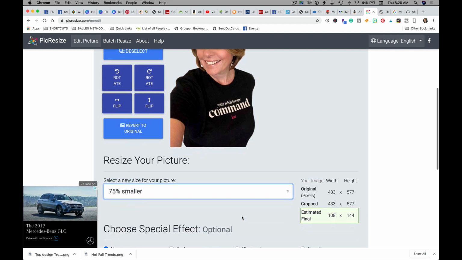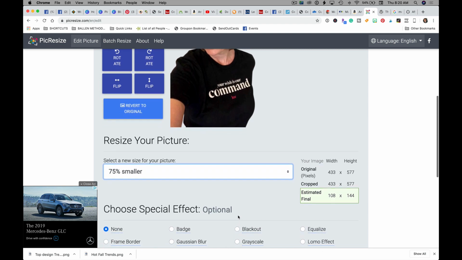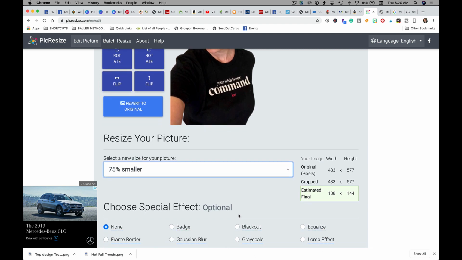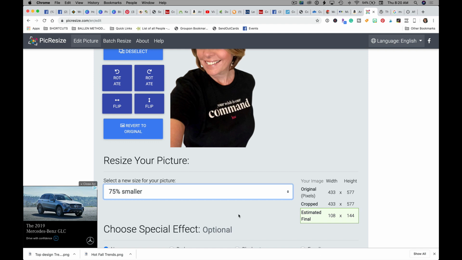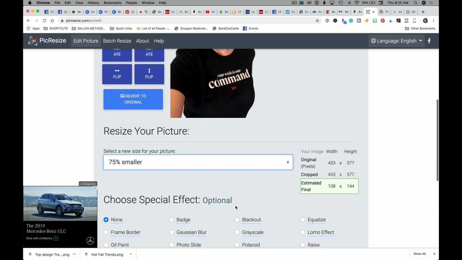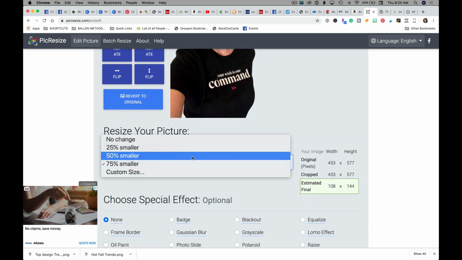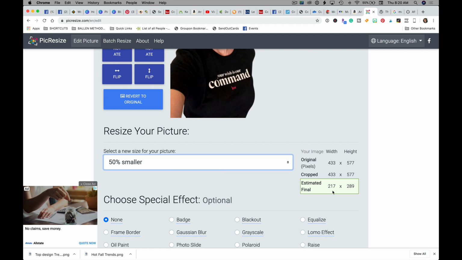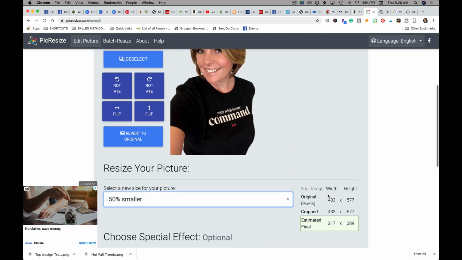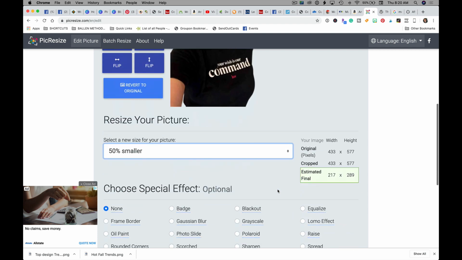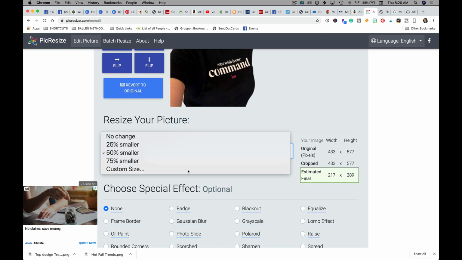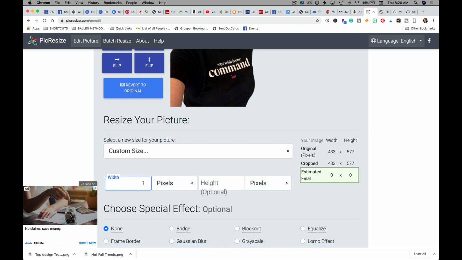So I'm working with a client right now, and she's setting up her marketing profile in her KW Command platform, which is a real estate platform for Keller Williams agents. She needs her photo to be 360 by 360. So will it work here, 50% smaller, 217 by 289? Probably. But let's just say we want to go ahead and get it to 360 by 360. Go to custom size and type in whatever the software is telling you it wants.